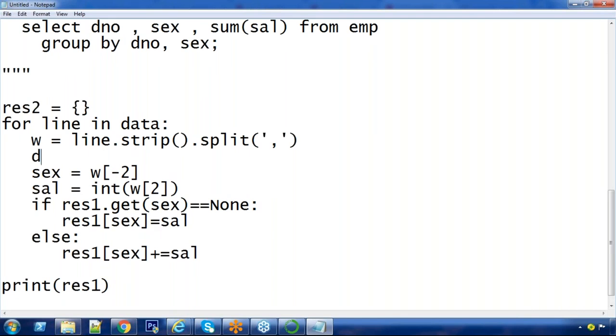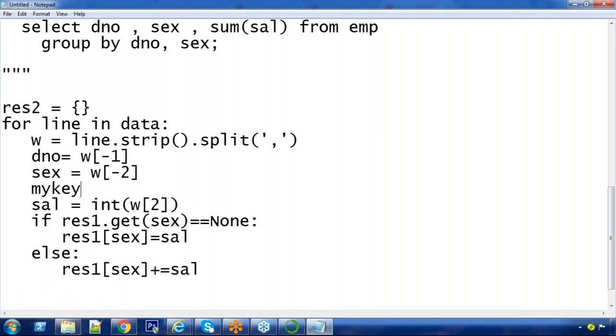Additionally, you need to separate the department number also. W of -1, which is the last one, department number. I'm taking one key, which is my key. My key should be a tuple, department number as primary, sex as secondary.